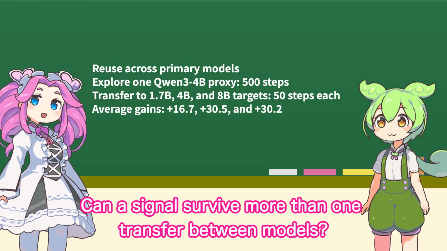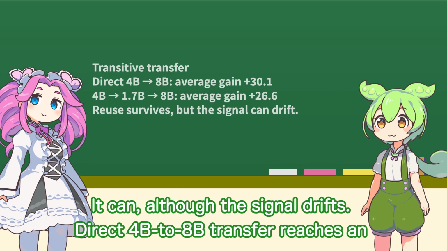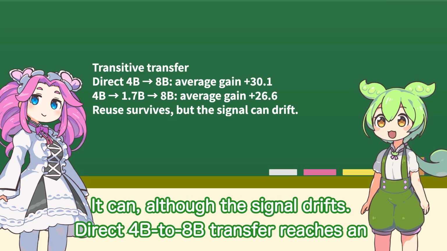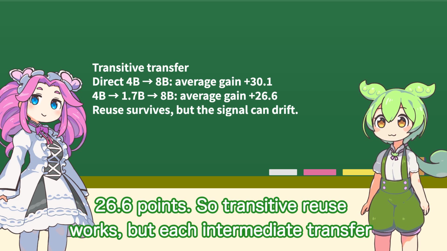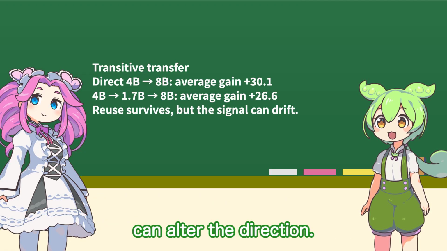Can a signal survive more than one transfer between models? It can, although the signal drifts. Direct 4B to 8B transfer reaches an average of 30.1 points of gain, while 4B to 1.7B to 8B transfer still gains 26.6 points. So transitive reuse works, but each intermediate transfer can alter the direction.